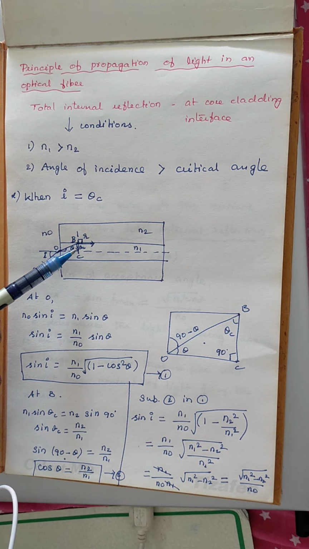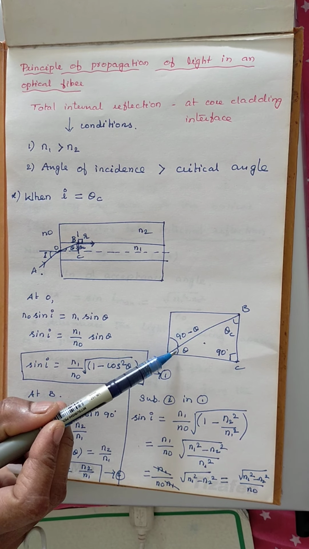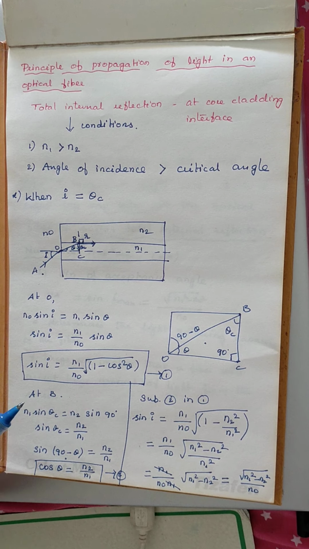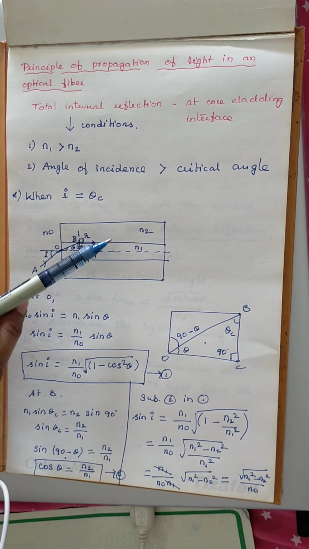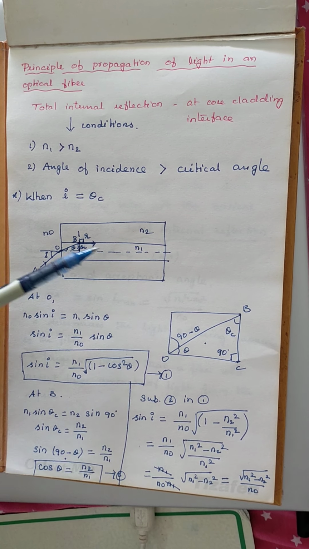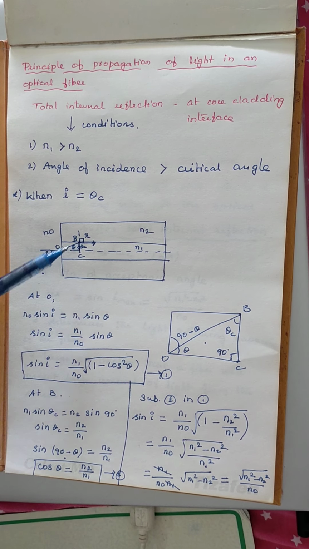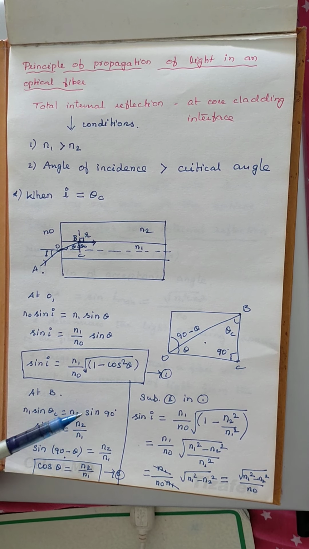Here this is the rectangle, and here we will see it elaborately. Here theta c is the angle, and the opposite angle is 90 degrees. Here if it is theta, this angle is 90 minus theta. So this is theta c and this is the angle of refraction, and N1 and N2 are the refractive indices. N1 sin theta c is equal to N2 into sin of the angle of refraction, which is 90, so sin 90. Then sin theta c is equal to N2, as sin of 90 is 1, divided by N1.